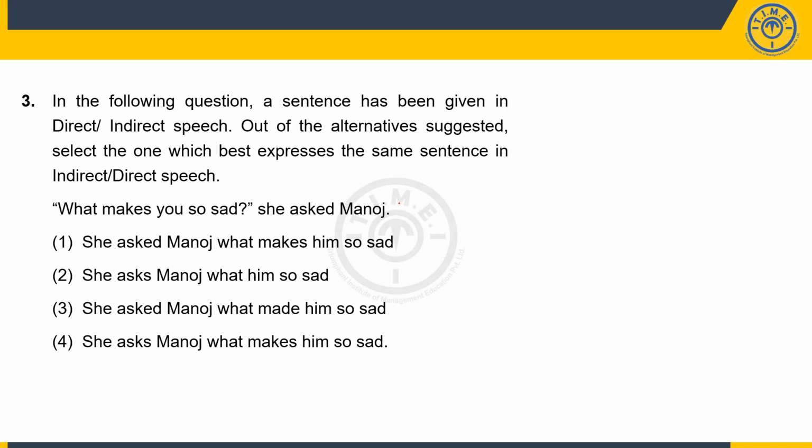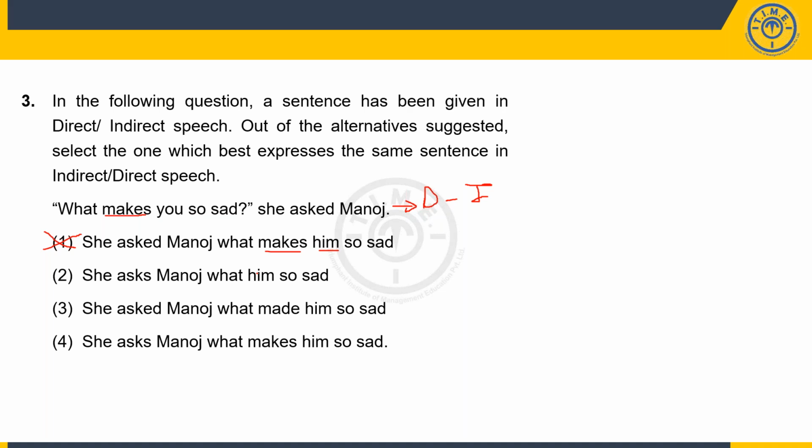What makes you so sad? She asked Manoj. So this is in direct speech. Again, I have to convert it from direct to indirect. So she asked Manoj what makes him so sad. Now, while the she asked Manoj part is fine, the him is also fine. This becomes a problem because if it makes over here, it should be made. So one therefore becomes wrong. She asks Manoj what him so sad.